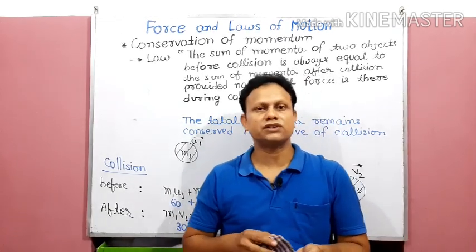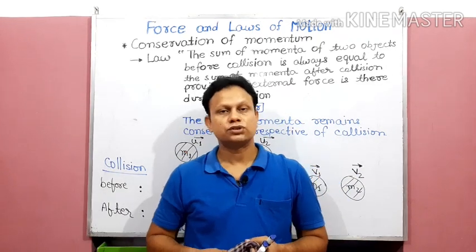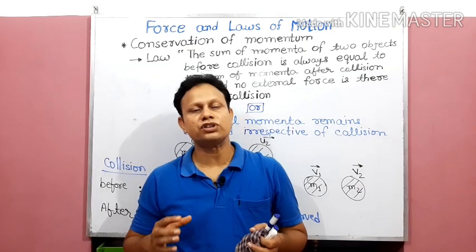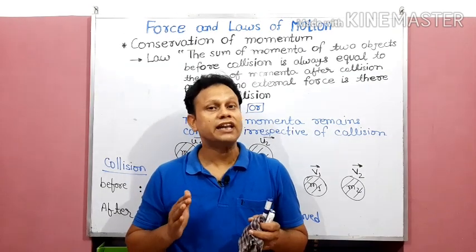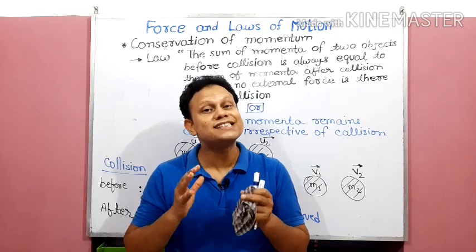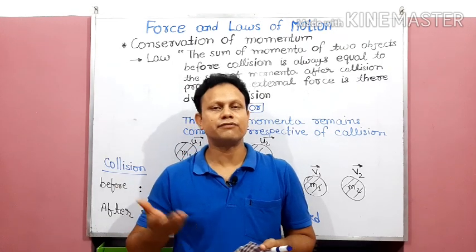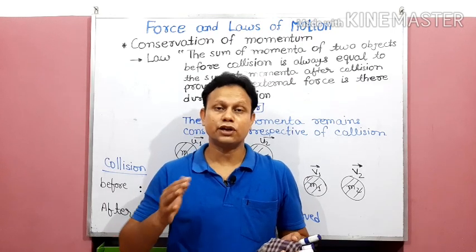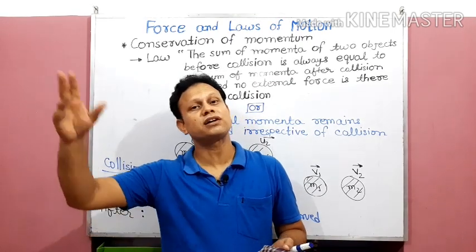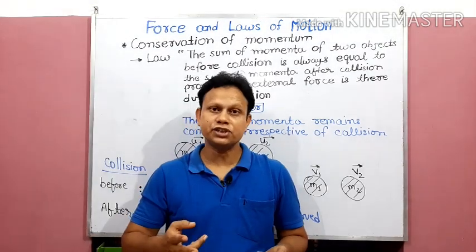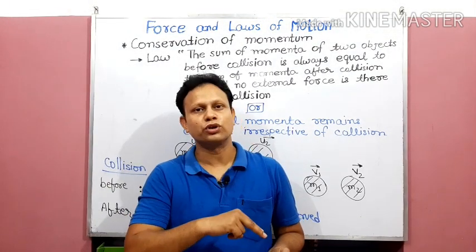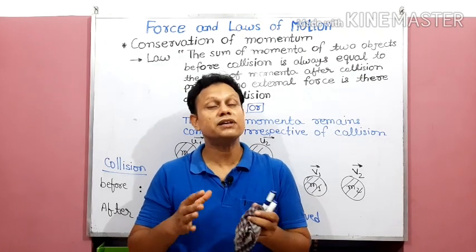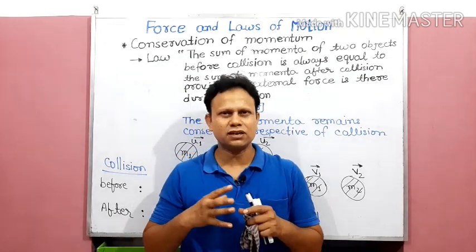Similarly, when we talk about conservation of wildlife, what does it mean? That the amount of wildlife present on this earth should never change, should remain the same. As we know, somewhere some trees can be cut, but according to conservation, if 2 trees are cut somewhere, then in nature 2 more trees should be grown, so that the number of trees or wildlife remains the same. That is the meaning of conservation.